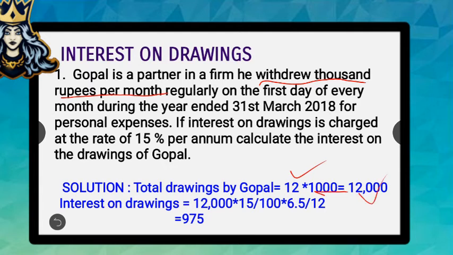Then interest on drawings can be calculated using the formula that we know: the total amount into rate into time. In the question it is given that the rate is 15%, and the third part is time. In the question it is given that he has withdrawn the amount on the first day of every month. So the interest has to be calculated for 6.5 months.